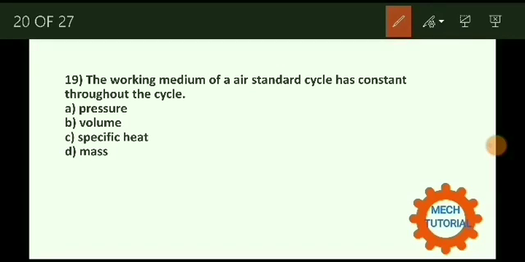The working medium of a air standard cycle has constant dash throughout the cycle. तो प्रेशर कांस्टेंट नहीं हो सकता, वॉल्यूम कांस्टेंट नहीं हो सकता, तो इसका करेक्ट ऑप्शन है ऑप्शन नंबर सी, स्पेसिफिक हीट. Specific heat throughout the cycle should be a constant. This is an assumption.